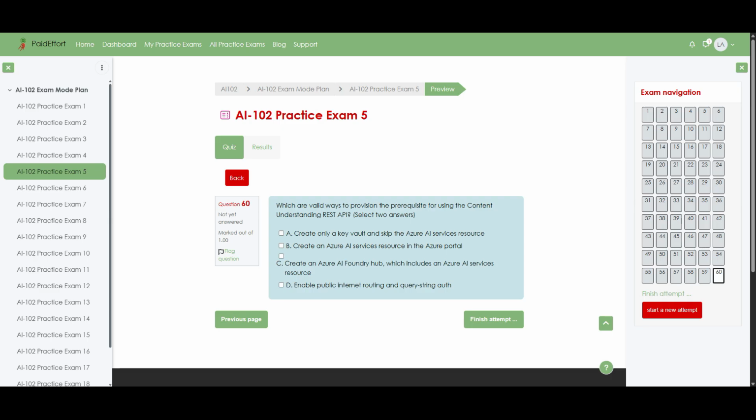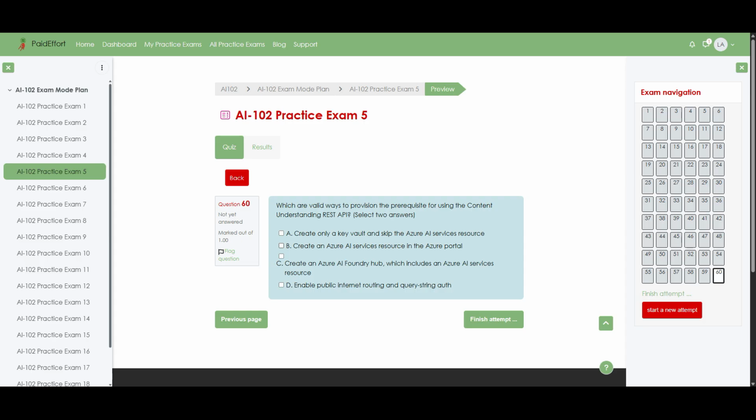Question 60. Which are valid ways to provision the prerequisite for using the Content Understanding REST API? Select two answers. A. Create only a key vault and skip the Azure AI Services resource. B. Create an Azure AI Services resource in the Azure portal. C. Create an Azure AI Foundry Hub, which includes an Azure AI Services resource. D. Enable public internet routing and query string auth.